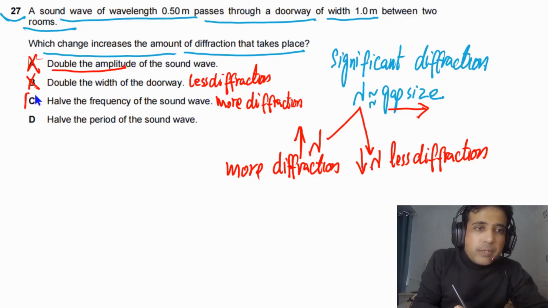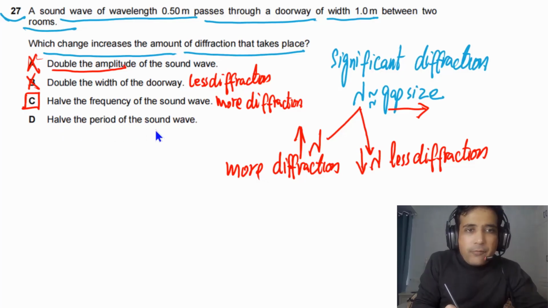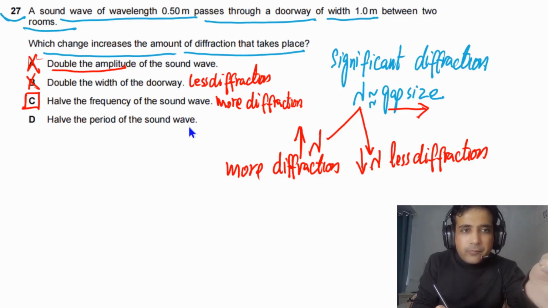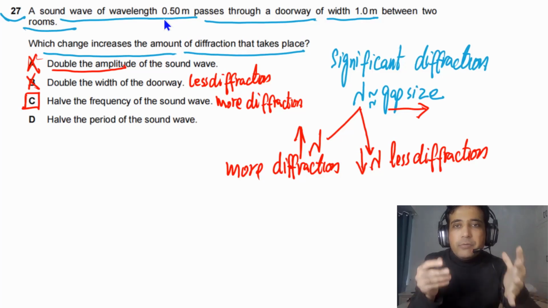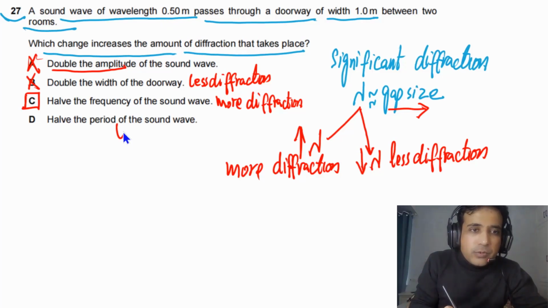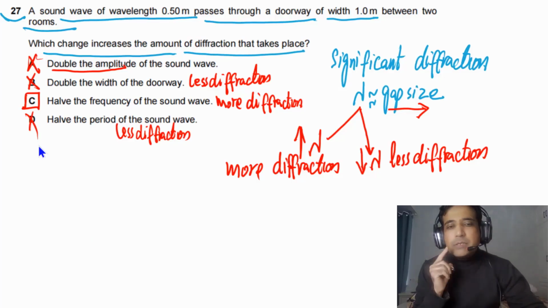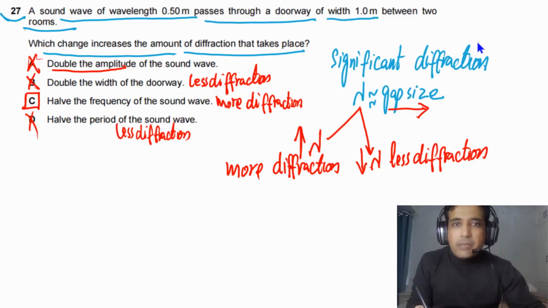Half the period of the sound wave. If the period is half, it means frequency is double. Frequency double means wavelength is half, so this will be 0.25. There will be less diffraction. So D is also not a possible answer. So the answer for this question is C. Typical type of question, and this is the knowledge you need for this type of problems.